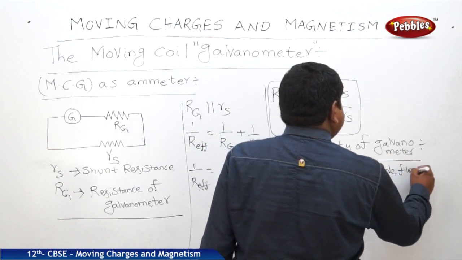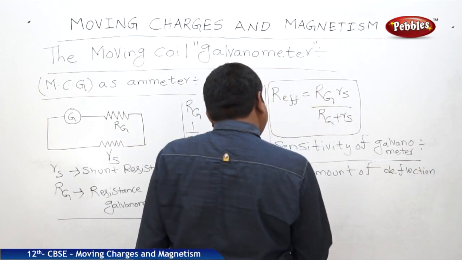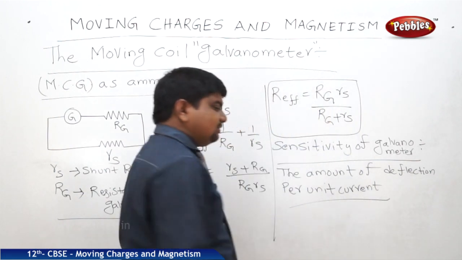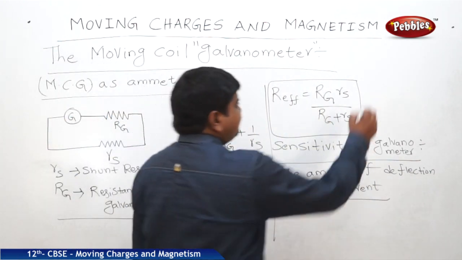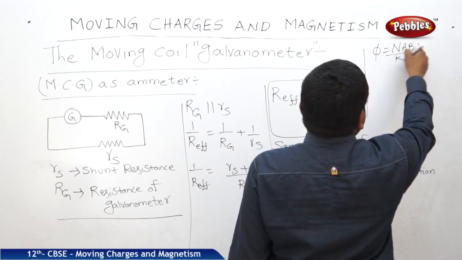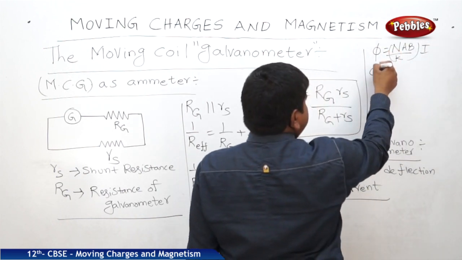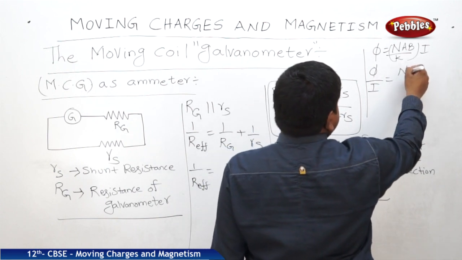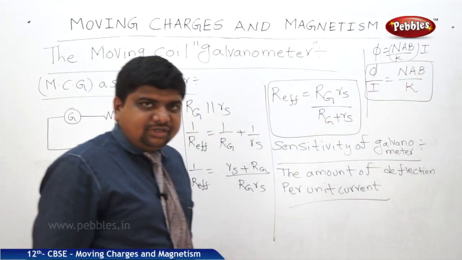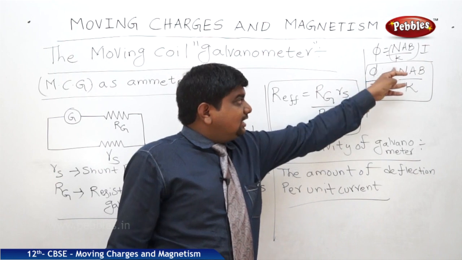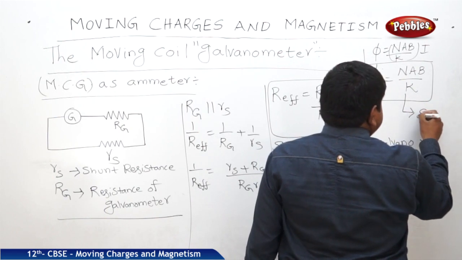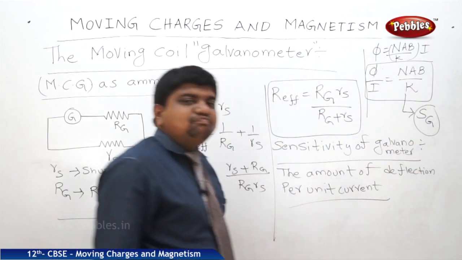Amount of deflection per unit current is called the sensitivity of the galvanometer. And there is an expression for the sensitivity of the galvanometer also. We know that phi is equal to NAB by K times I. So bringing I to the left hand side, phi by I is equal to NAB by K. Phi is deflection, I is current. So deflection by current is equal to NAB by K. This NAB by K is the sensitivity. We can write it as the current sensitivity of the galvanometer.